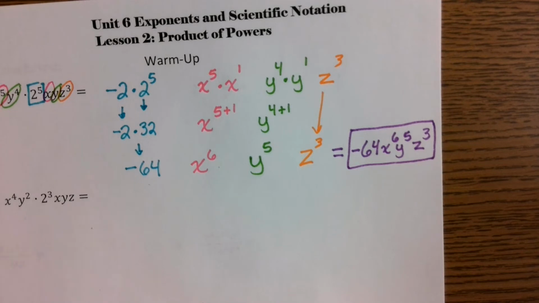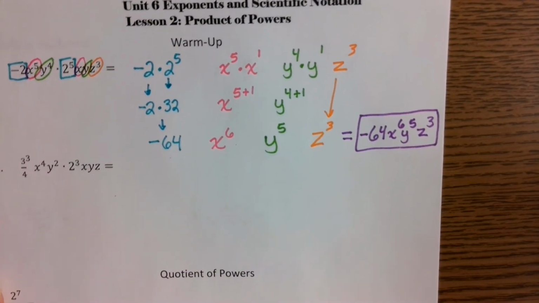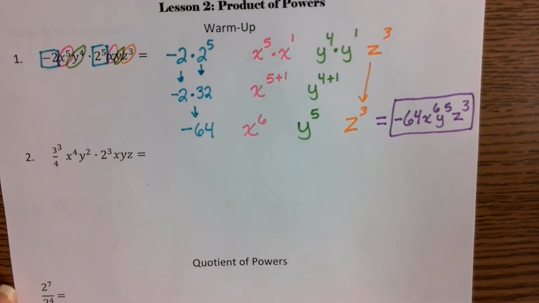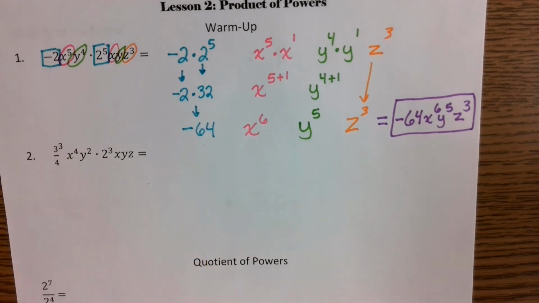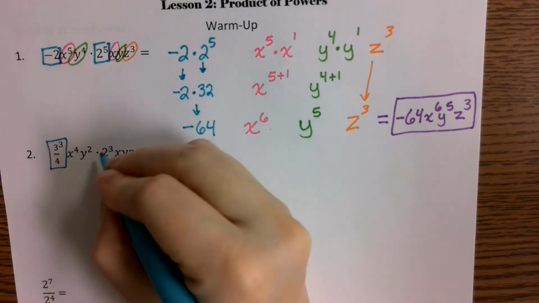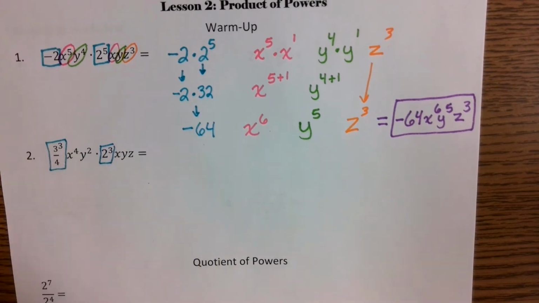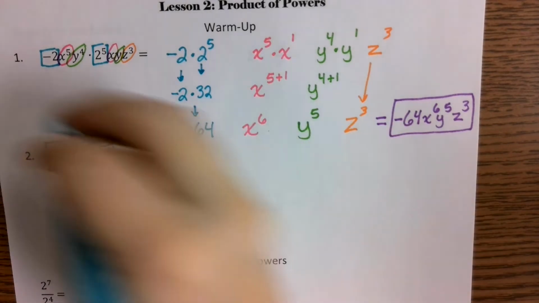Okay, for our second problem, problem number 2, we have a fraction, but notice that the fraction itself is not inside of parentheses. So that means that the exponent is only going to belong to the 3. We're going to focus on our number values first. We've got 3/4 to the 3rd power and 2 to the 3rd power. So we're going to focus on those first.